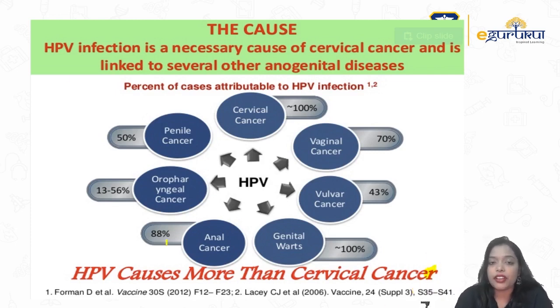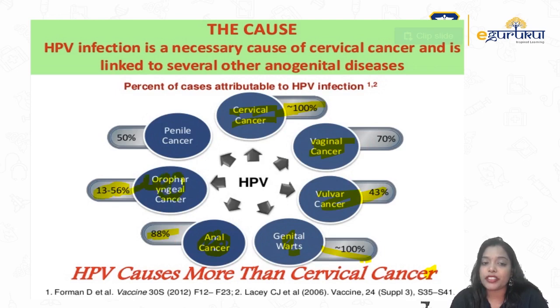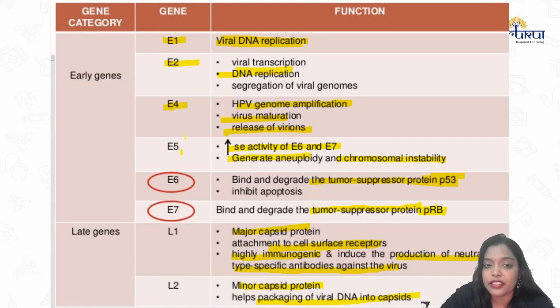So HPV is associated with so many cancers. HPV is associated with cervical cancer, 100% attribution. 70% of vaginal cancers can be attributed to HPV. 43% of vulval cancer, genital warts 100%, anal cancer 88% association, oropharyngeal 13 to 56% association, 50% association with penile cancer. So when you give the HPV vaccine, it can protect against all these cancers from HPV infection to some extent. Cervical cancer, genital cancer, yes. Vaginal cancer, vulvar cancer, anal cancer, oropharyngeal and penile cancers, right?